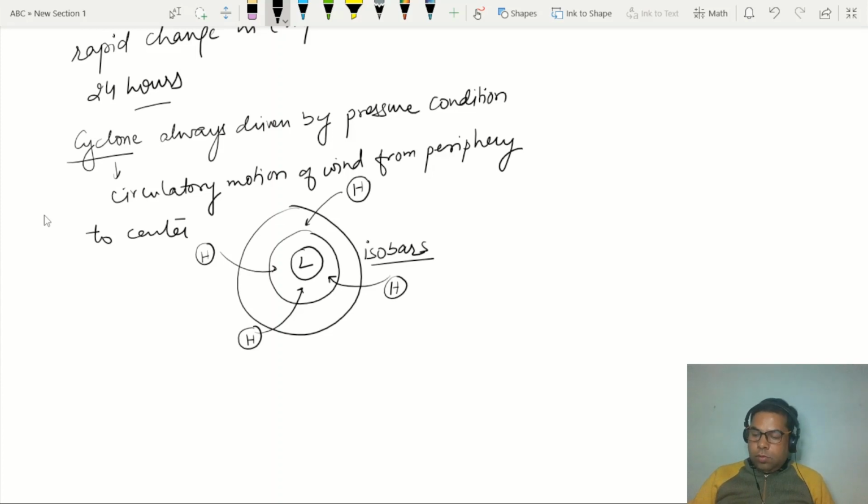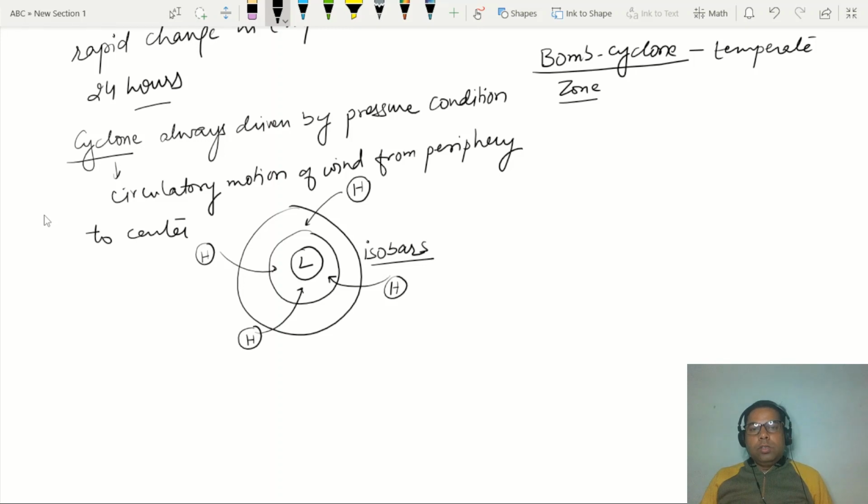Now, as we know, this bomb cyclone is also a cyclonic movement of wind which has developed in the temperate zone, right? Here the origin of this cyclone shall definitely be over the 45° to 55° latitudes in both the hemispheres.